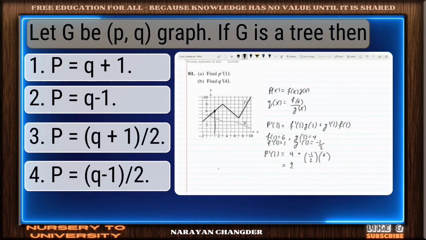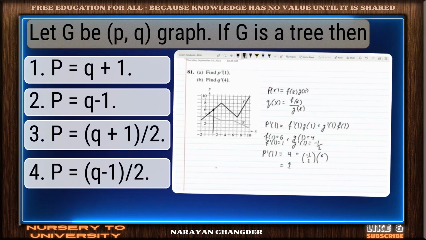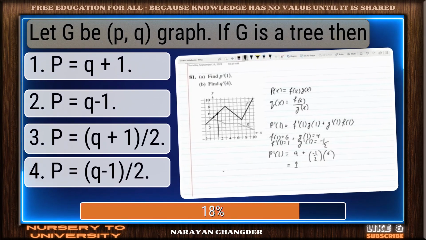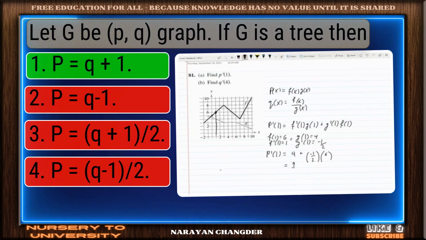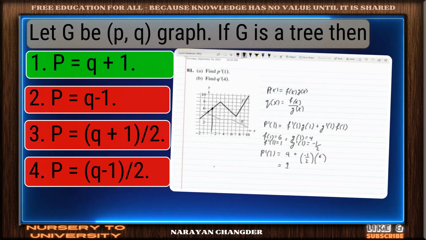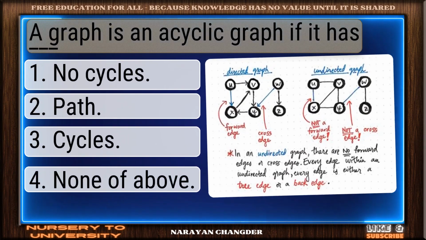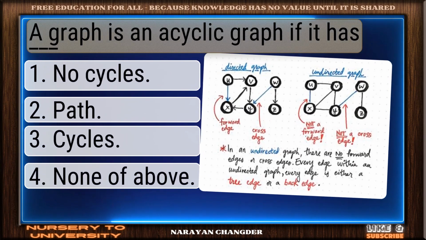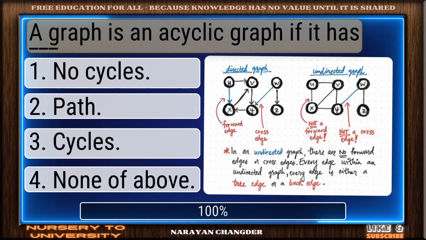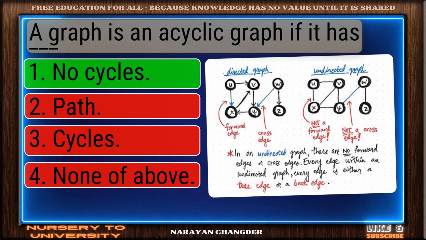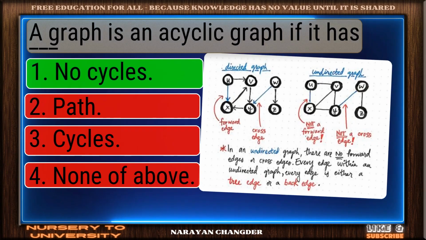Question number 17. Let G be graph. If G is a tree, then. Strong choice. P equal to Q plus 1 is the right answer. Question number 18. A graph is an acyclic graph if it has dash. Smart move. No cycles is an accurate answer.